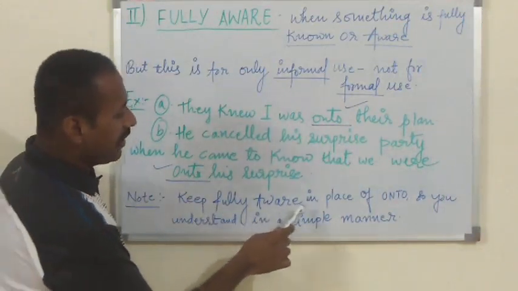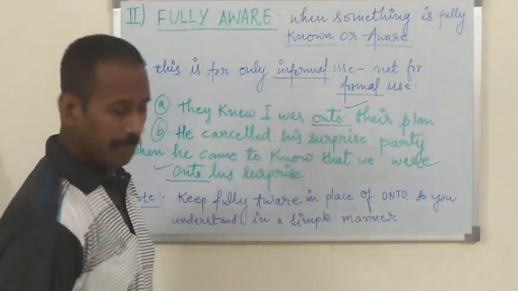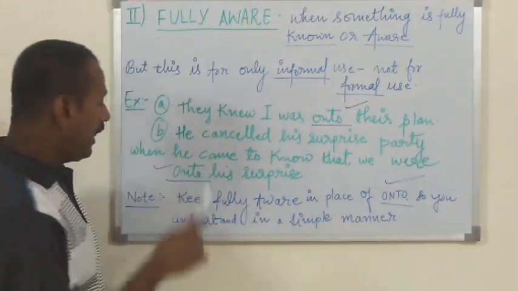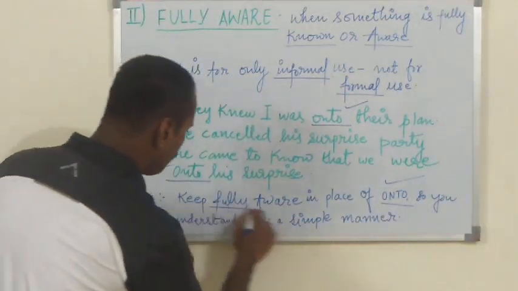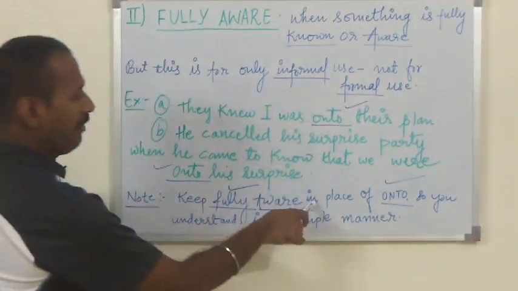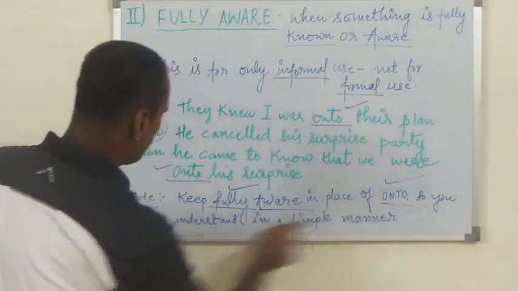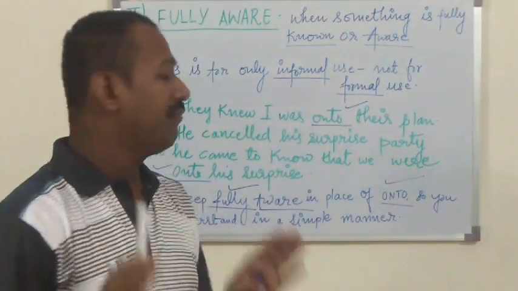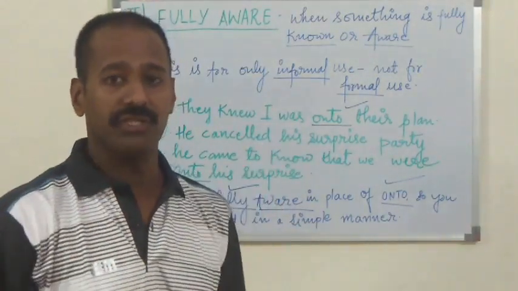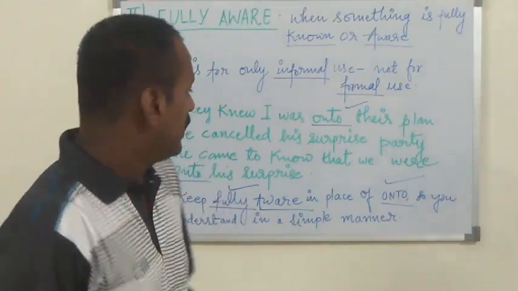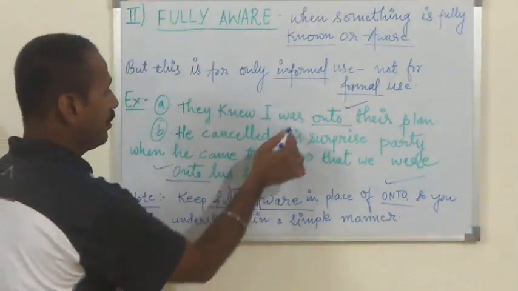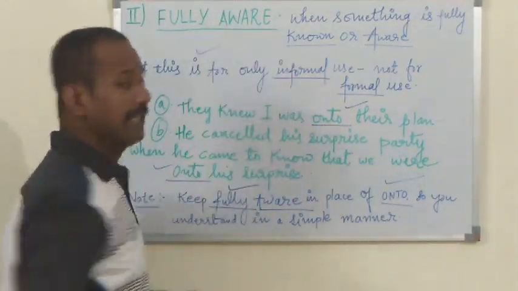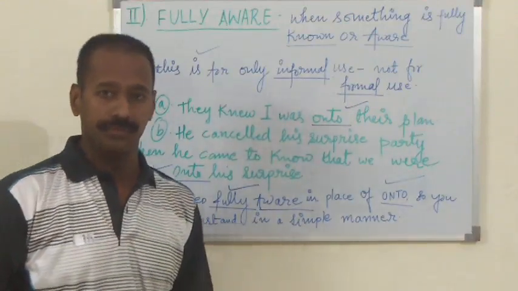Keep fully aware in place of onto. In place of this onto, what do you have to keep in mind? Fully aware in place of onto. So you understand in a simple manner, onto here means to be fully aware, when someone is fully known, when someone is fully aware. The use of this preposition onto here means to be fully aware. I think it is now clear to you.